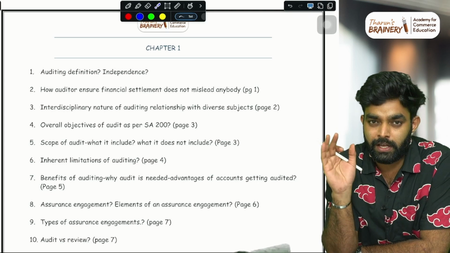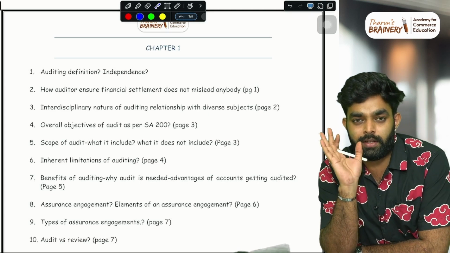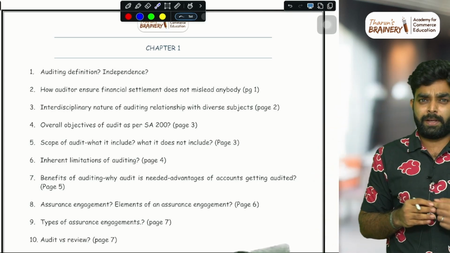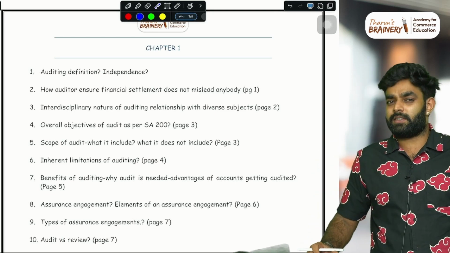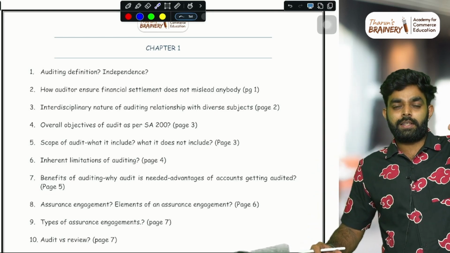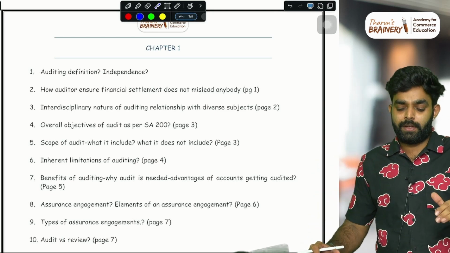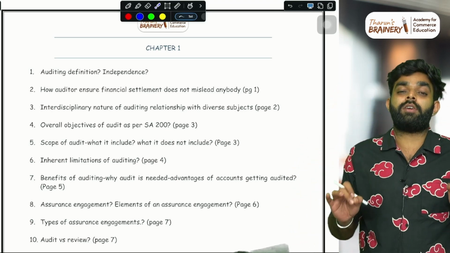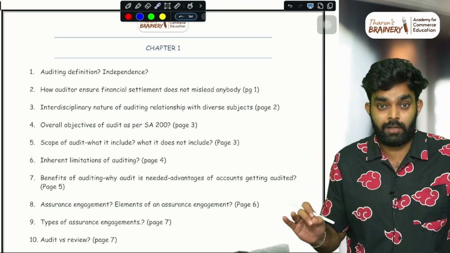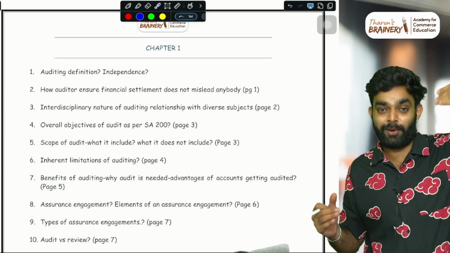This is absolutely free. It covers all the chapters of your ICAI material, excluding one or two chapters like financial statements. For the other chapters, especially the standard-based ones, all the possible questions from the chapter are covered, like 99%, because I don't want to take the risk.